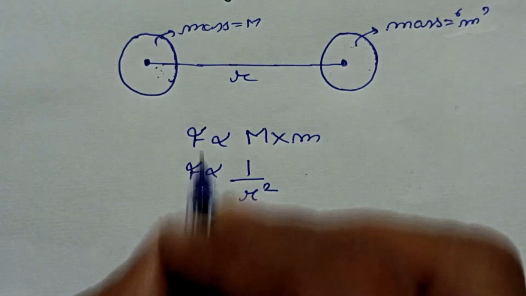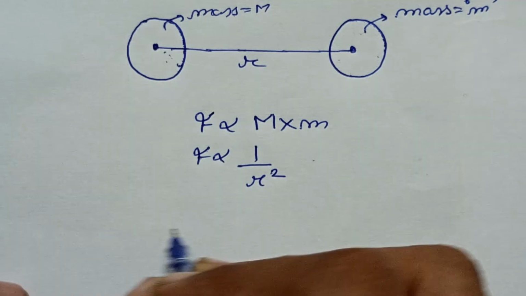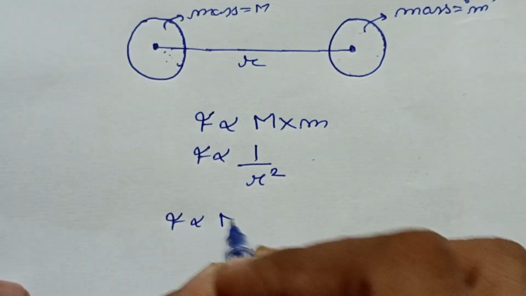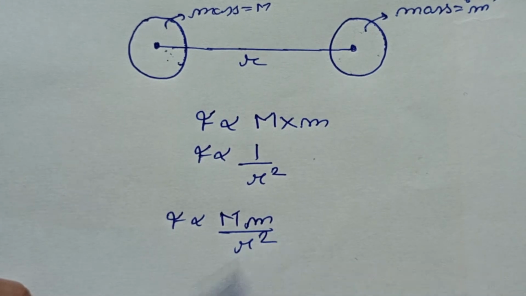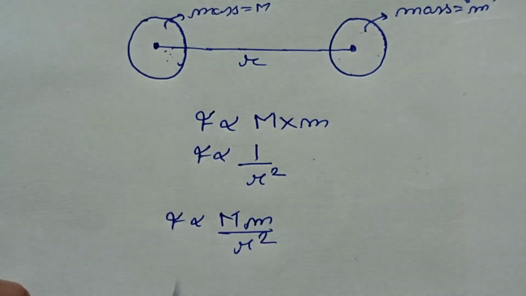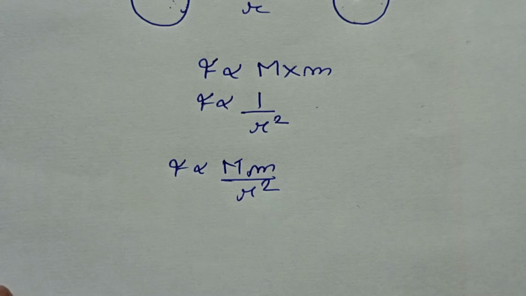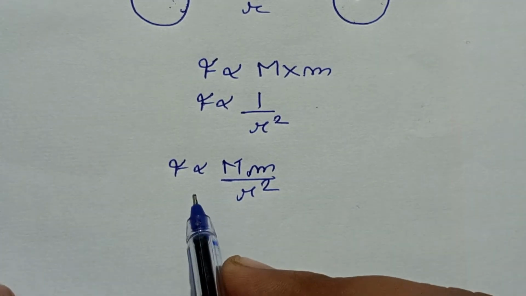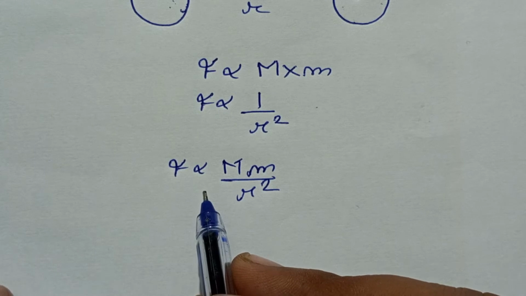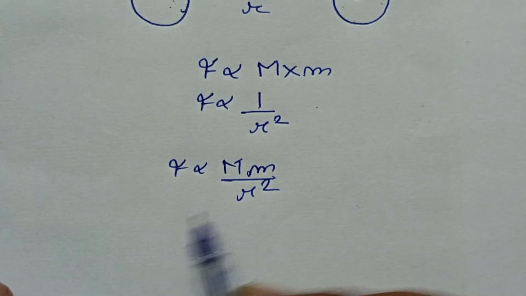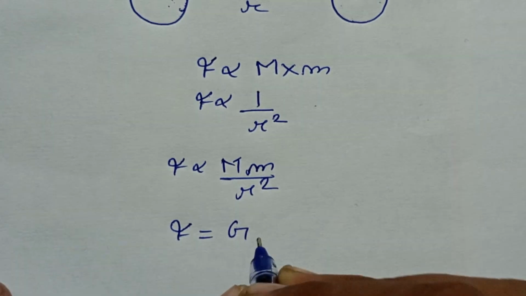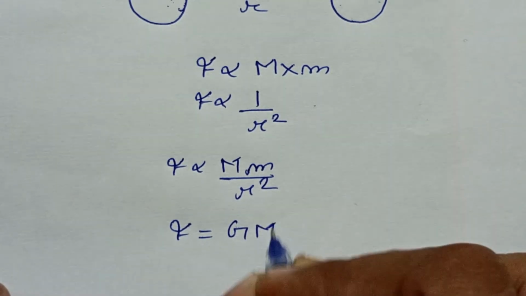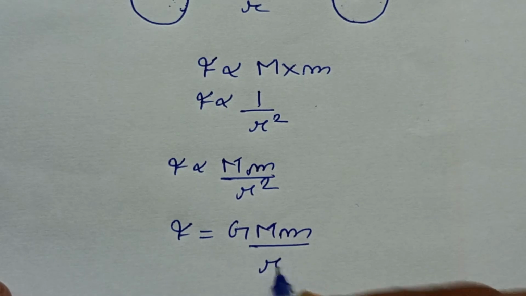So from these two equations we can conclude that F is proportional to M multiplied by m divided by r square. Now, removing the proportionality sign, we get a constant which is capital G: F equals G M m upon r square.